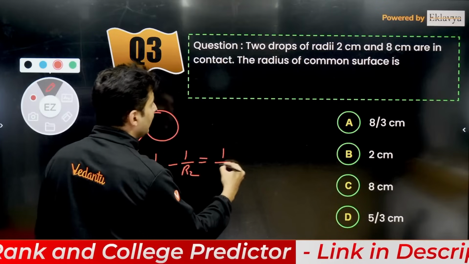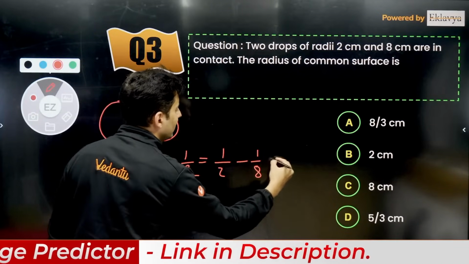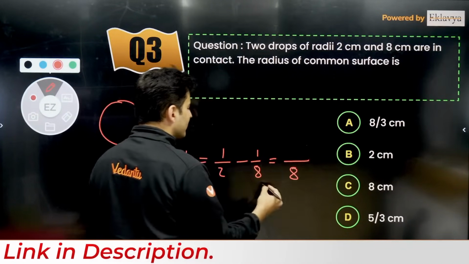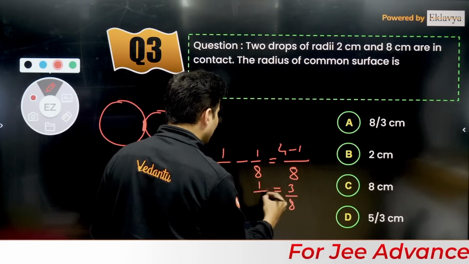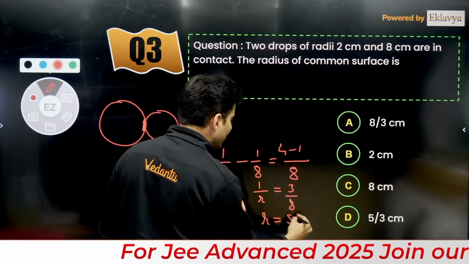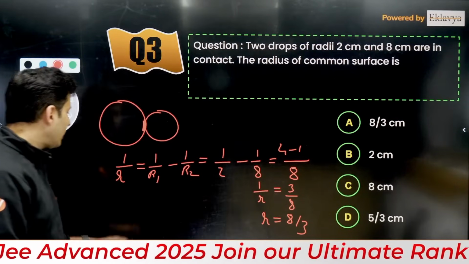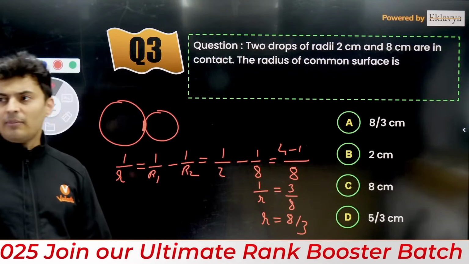So here we know the radii, 1 by 2 and 1 by 8. So this will be nothing but 8 is the LCM, and this will become 4 minus 1, which is basically 3 by 8, but that is 1 by r. So r will be 8 by 3. This is the formula, my dear warriors.